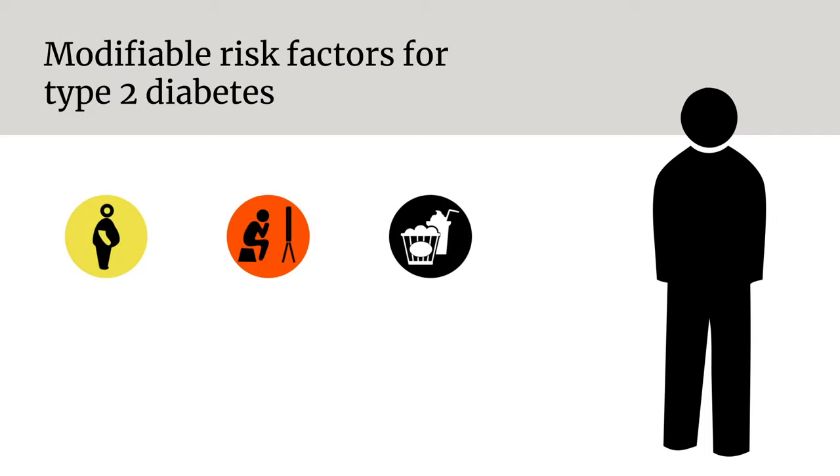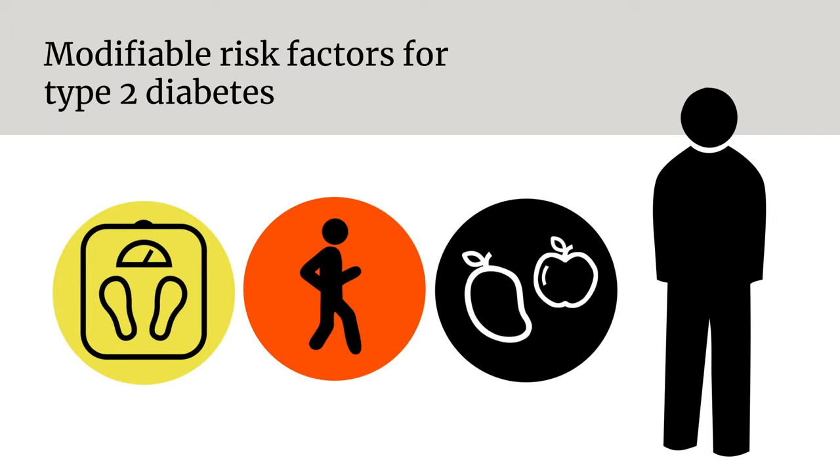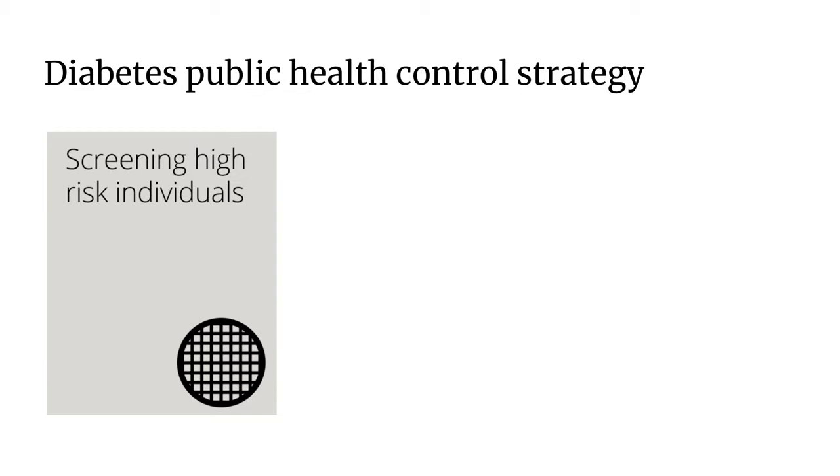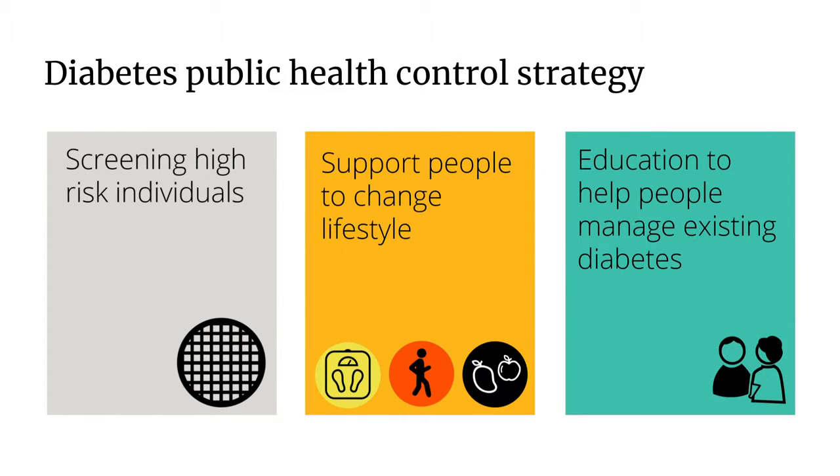Modifiable risk factors include excess weight, particularly around the stomach, lack of exercise, and unhealthy eating, such as a high carbohydrate diet. All these factors can be targeted to reduce development of new cases or influence progression of the disease in high-risk groups. The public health control strategy for diabetes includes screening high-risk individuals to detect diabetes early, supporting people to change their lifestyle, and education to help people with diabetes manage the condition.